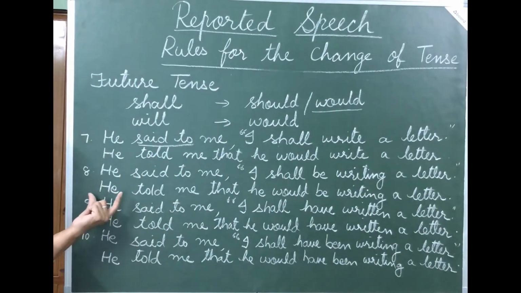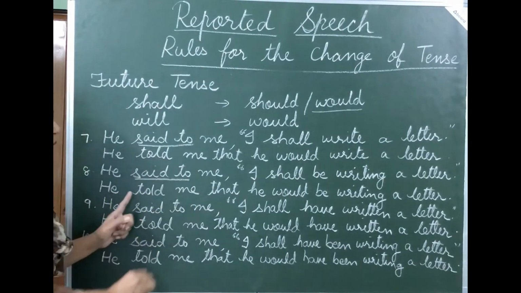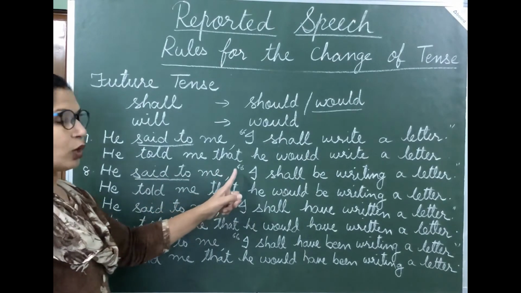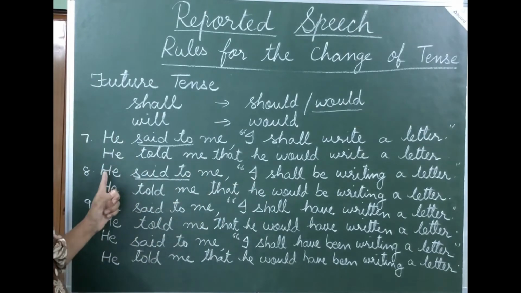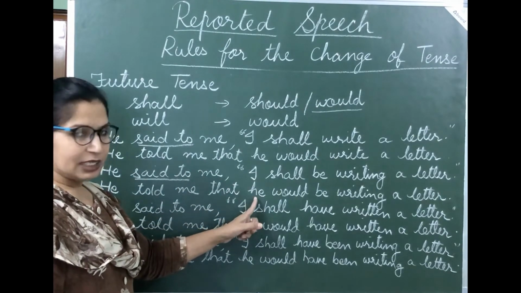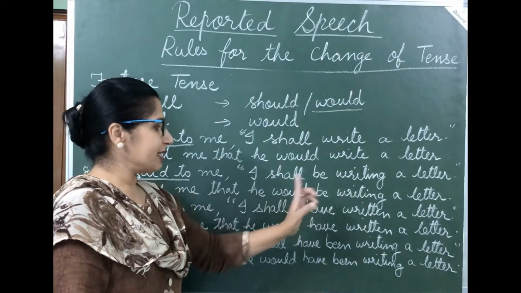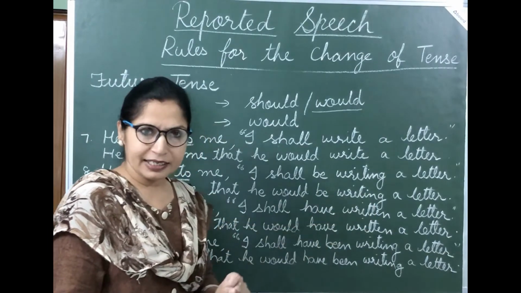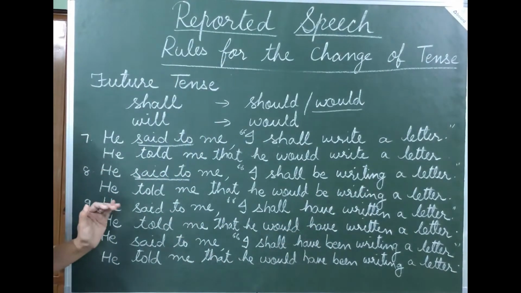So let's convert this into indirect speech. He told me. Said to changes into told. Same way, remove comma and inverted commas. Write that. I changes according to the subject of the reporting verb, so it becomes he. Shall changes into would, and then copy the remaining sentence. Would be writing a letter. Isn't it simple?